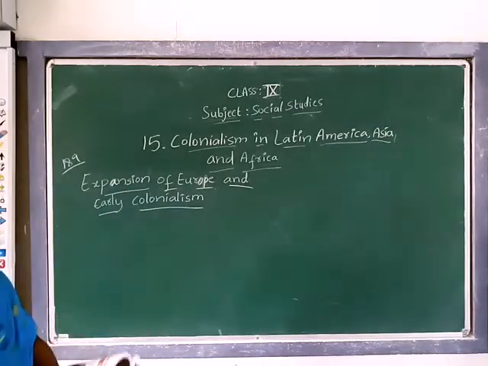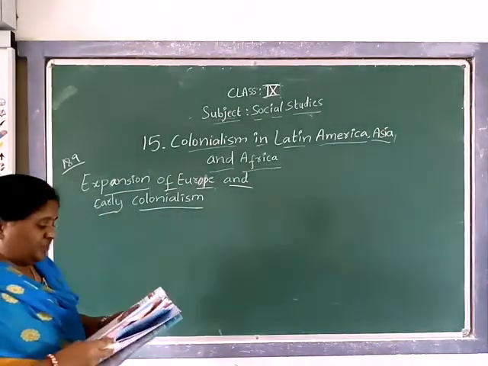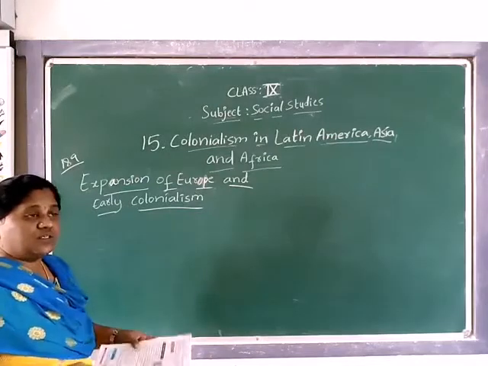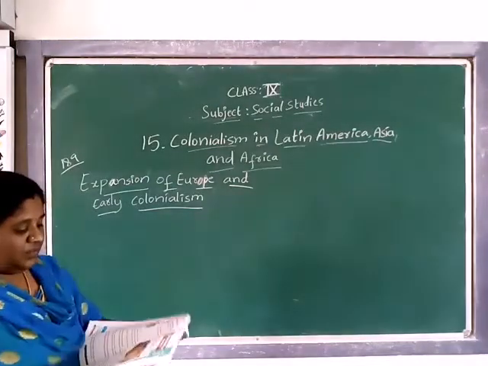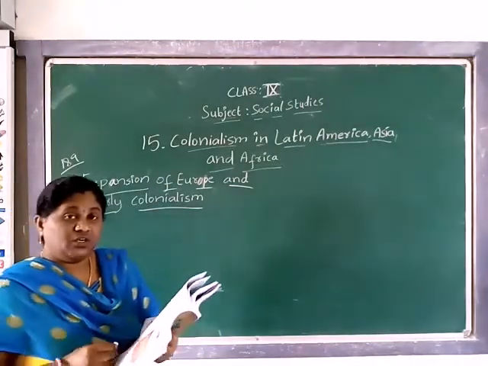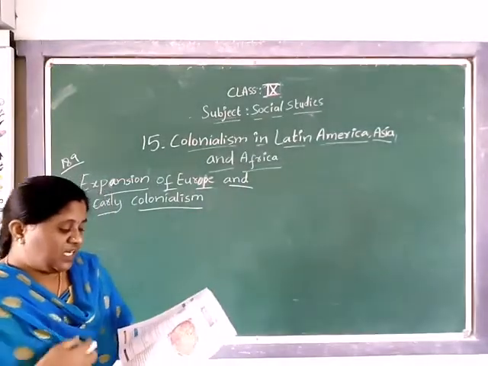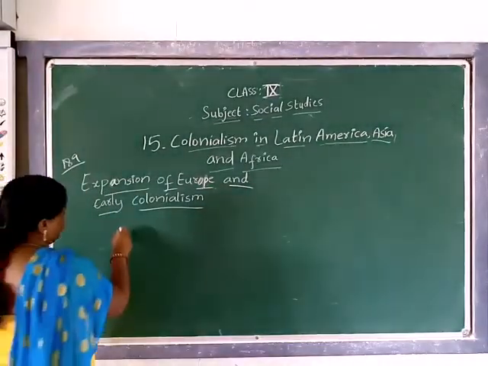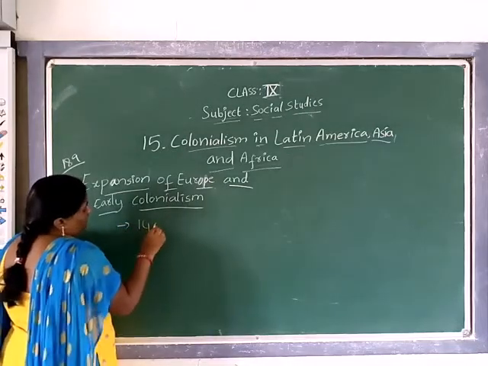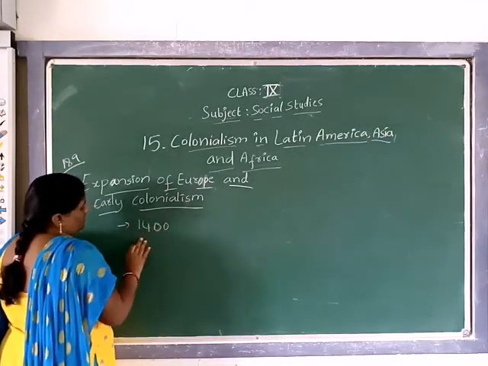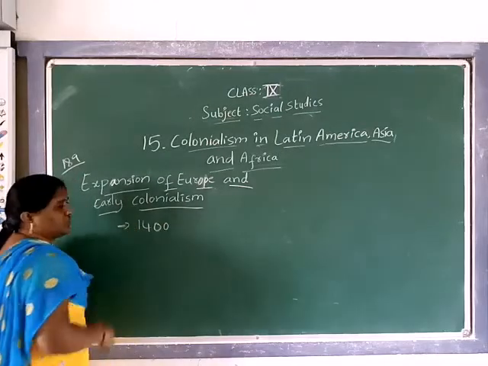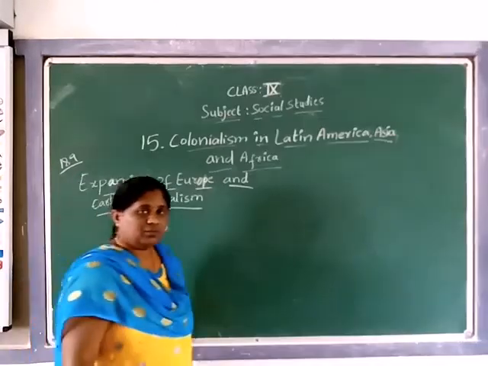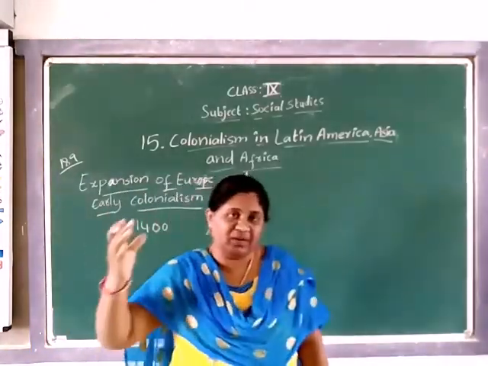That means around 600 years ago. At the time of 1400, or 600 years ago, people were not traveling from one place to another.